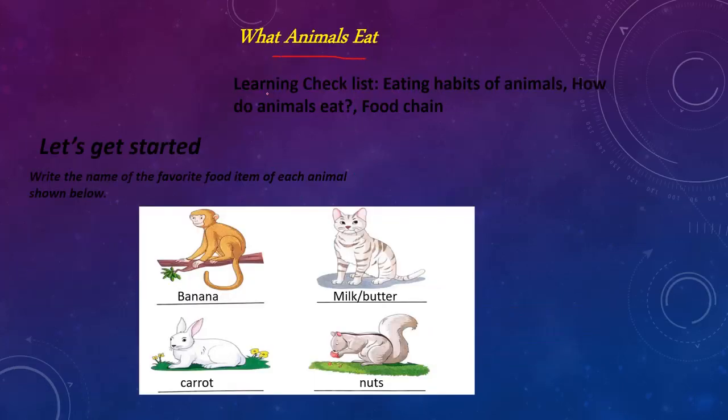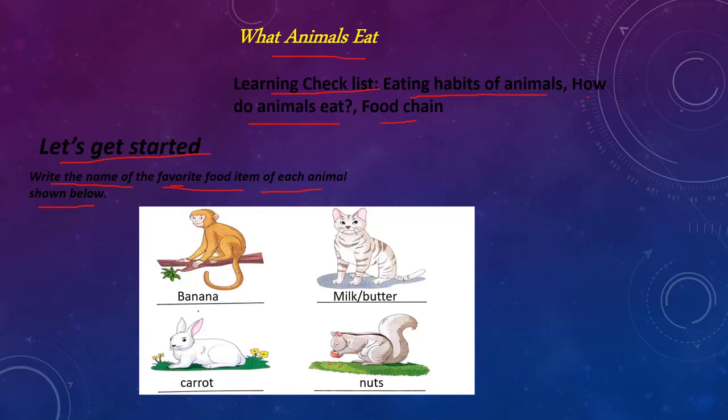What animals eat? The learning checklist is eating habits of animals, how do animals eat, and food chain. So let's get started. Write the name of the favorite food items of each animal shown below. You can see 4 animals here. You have to write the favorite food of each animal.